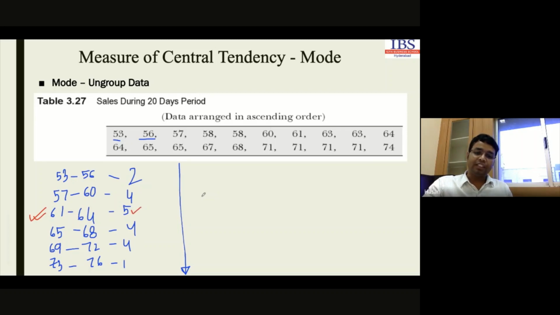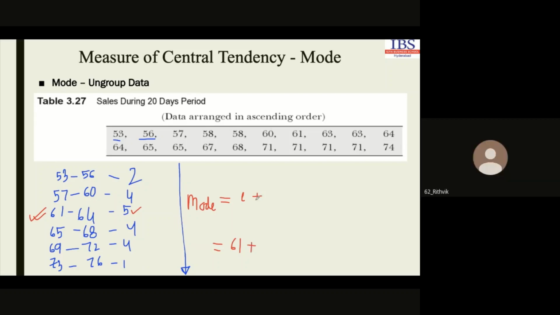Now we have to apply this formula. How do we get the mode value here? Mode is the lower limit L plus. So I am just writing it here. The lower limit of the modal class is 61, right? Am I clear?